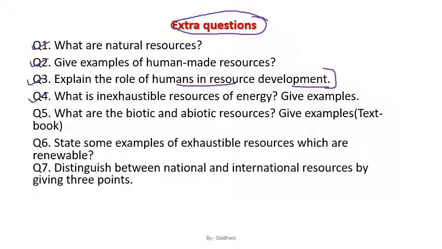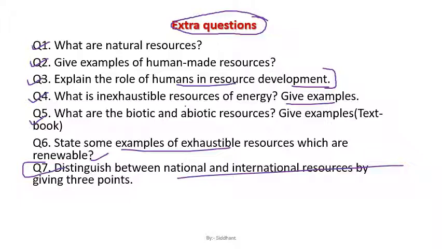Now the fourth one is, what is an inexhaustible resource of energy, that you have to write. You also have to give an example. What are biotic and abiotic resources, give examples. This is part of your textbook questions, so when we discuss the textbook questions, you need not do this question again. You can just write in the bracket 'textbook' in the question itself when you do it in your notebook. Now state some examples of exhaustible resources which are renewable. And lastly, differentiate between national and international resources by giving three distinct points which are different from each other.